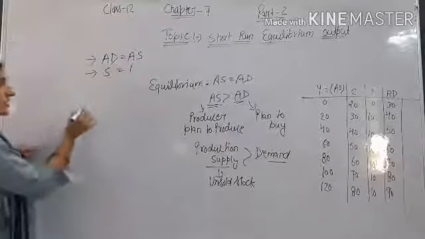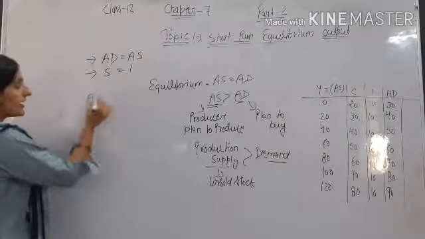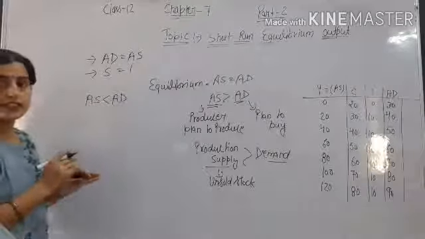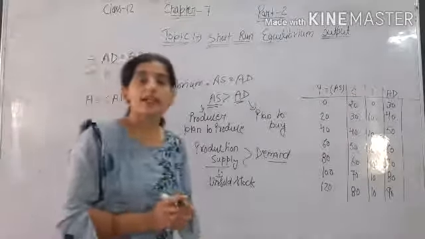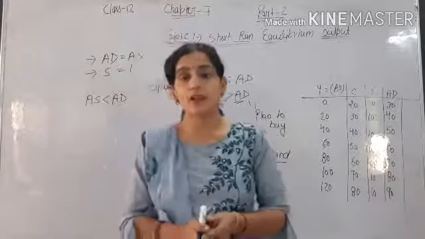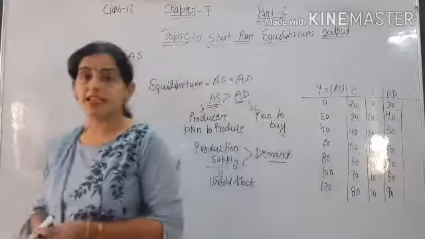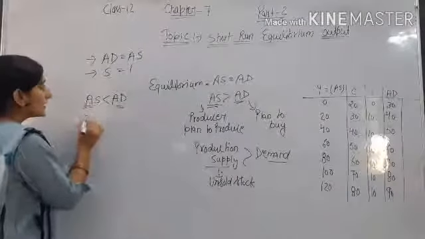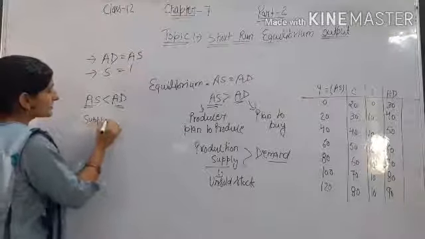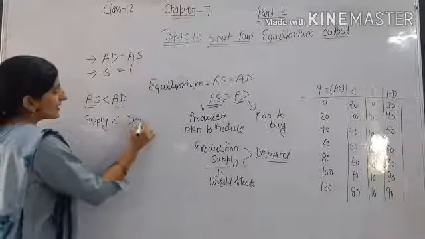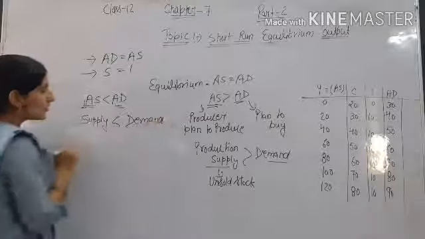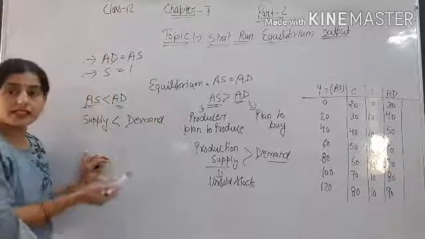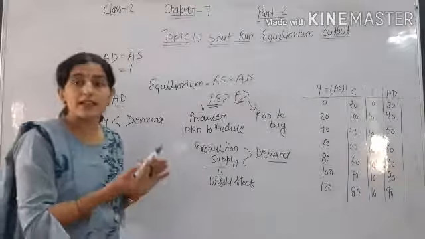And the other situation is what will happen when AS is less than AD. Or in another term we can say when aggregate demand is greater than aggregate supply. Okay, when aggregate demand is greater than aggregate supply, or aggregate supply is less than aggregate demand, then our supply is less than demand. Means whatever the producer plans to produce is less than what people plan to buy.